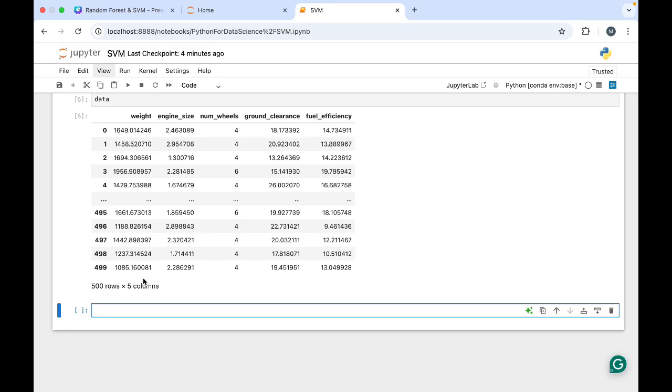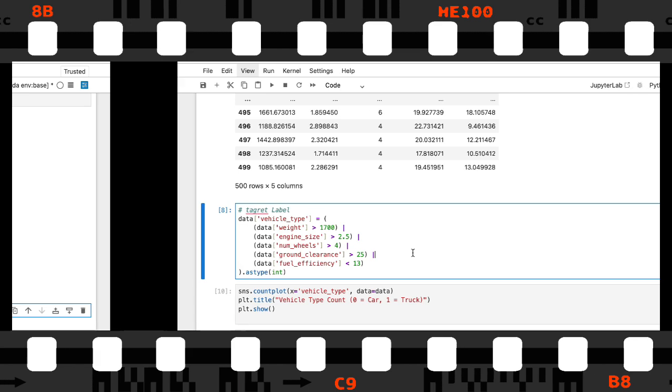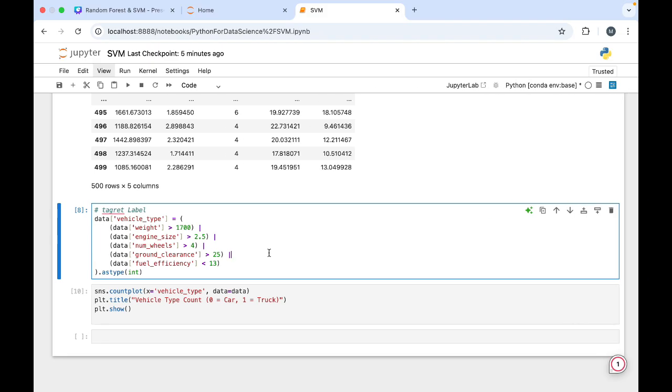Now let's create the target, meaning the x variable and y variable. But here there is going to be a twist. For the target label, we label vehicles as truck, which is 1. Why is it a truck? Because if they are heavy, have large engines, more wheels, high clearance, or poor mileage, then they are trucks, and if not, then they are cars. These are the common things we should know about vehicles.